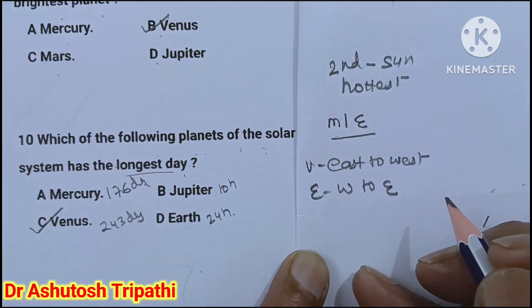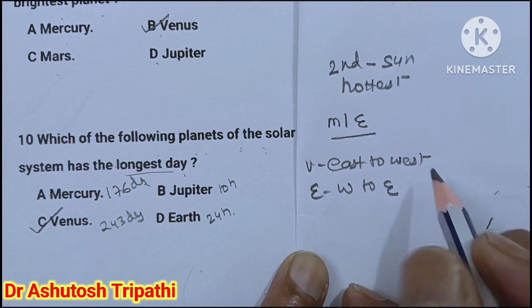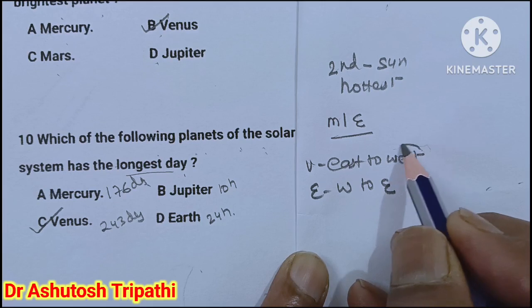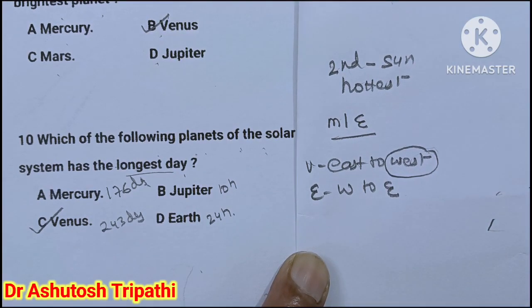It means there is a phrase in Hindi, "क्या आज पश्चिम से सूरज निकला है." It is true on Venus because the sun rises in the western direction of Venus.